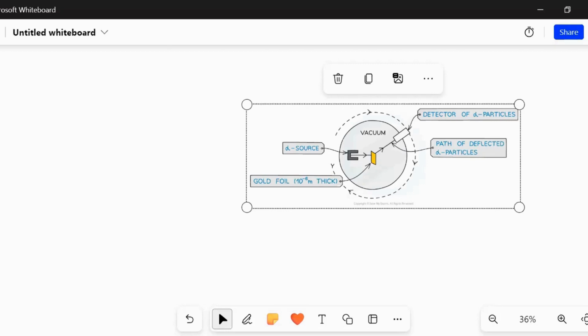This provided mainly the evidence for the structure of the atom.